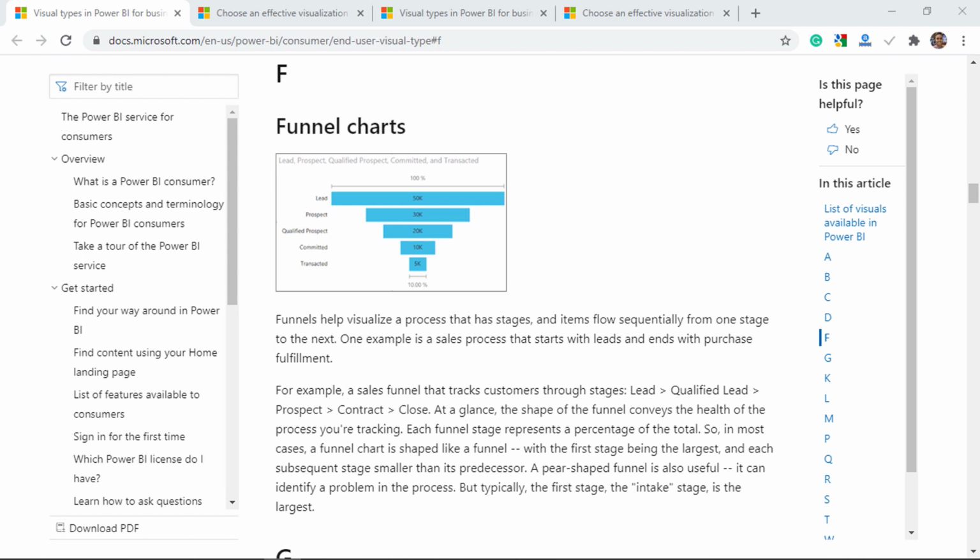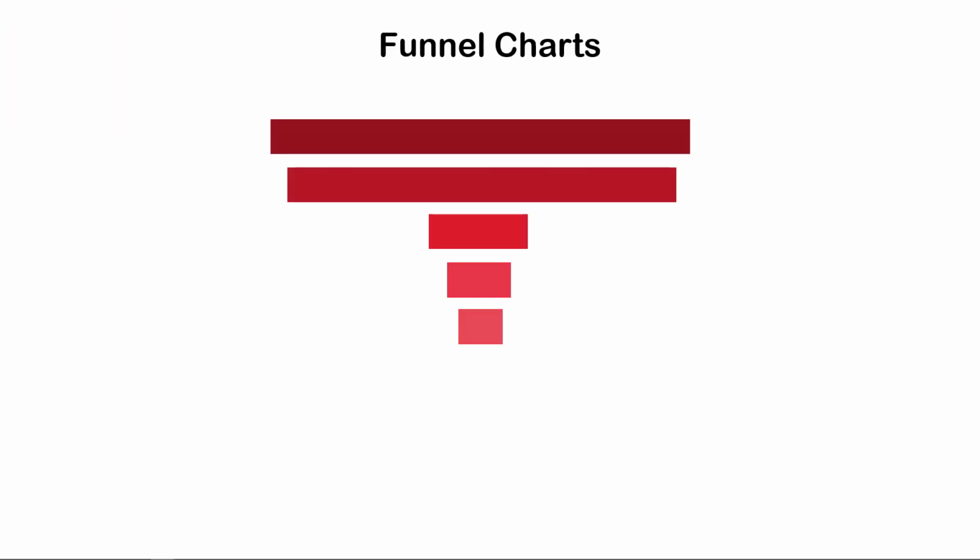So in most cases, a funnel chart is shaped like a funnel, with the first stage the largest and each subsequent stage smaller than its predecessor. You can also find funnels where one of the lengthy stages is followed by a very short stage, so here it can identify any bottleneck in the process.